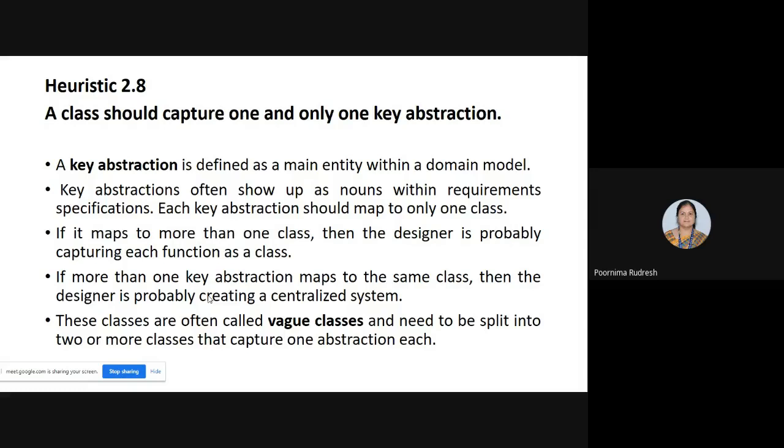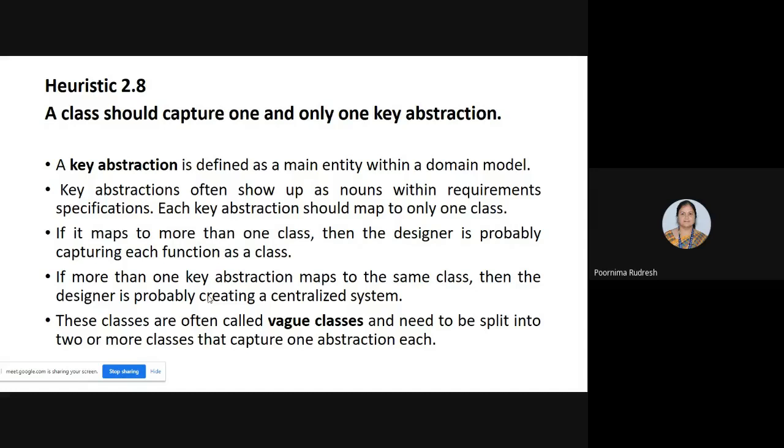Then if it maps to more than one class, what happens? The designer is probably capturing each function as a class. So if the key abstraction maps to more than one class, then the designer is capturing each function as a class. If the class consists of 5 functions and each function is treated as a class. Then if more than one key abstraction maps to the same class, then the designer is creating a centralized system.